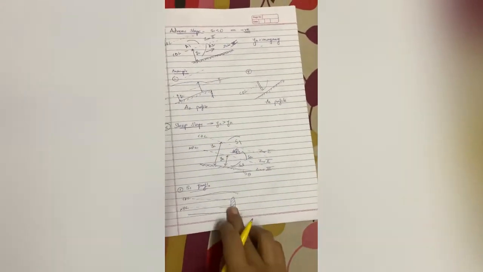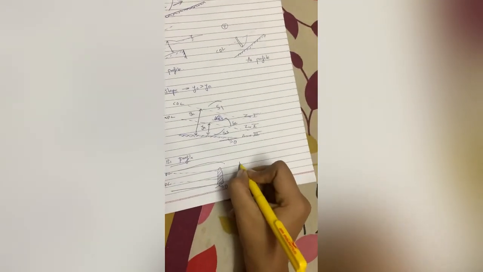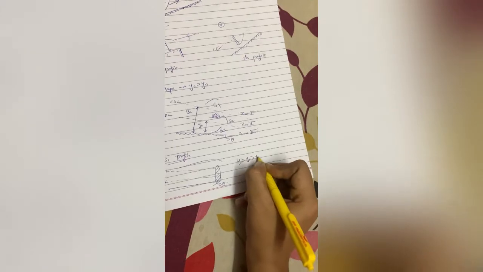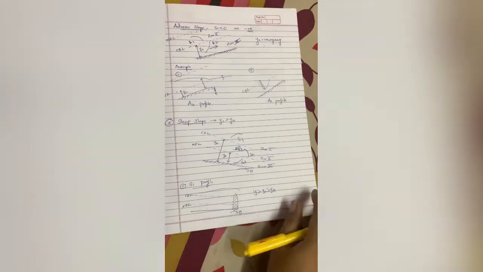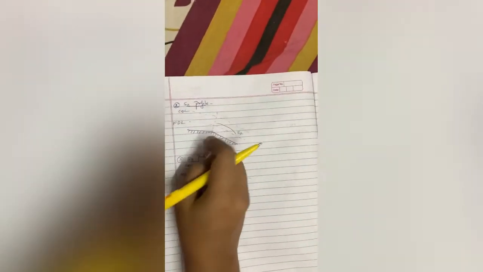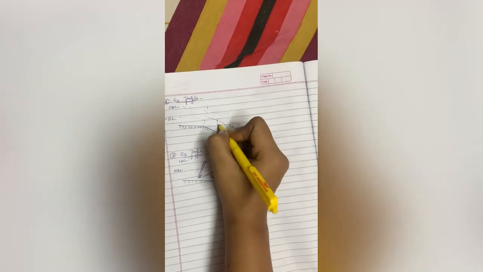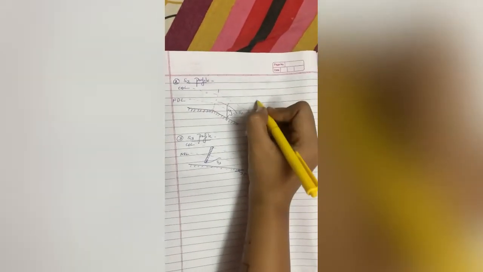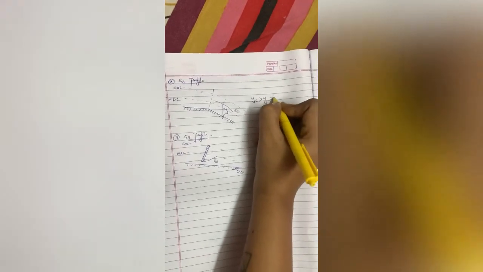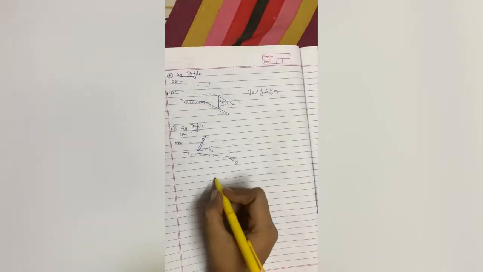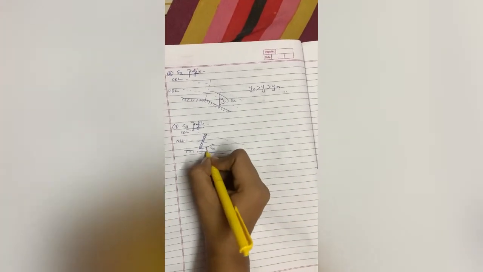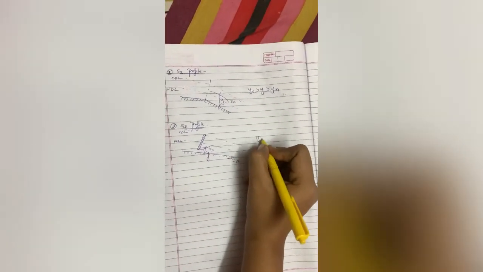Now we have to mark the conditions. See here, for this S1, y is greater than yc is greater than yn, because here the depth of the flow will increase with respect to your dam, because it will overflow the dam. In this condition, this is your y, CDL is above, so your yc is greater than y, which is greater than yn. yn is below. Now in this sluice gate case, this is your y. So in this case, yc is greater than yn is greater than y. You have to remember these conditions. That was for steep slope.